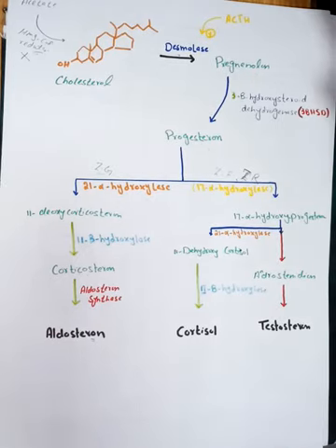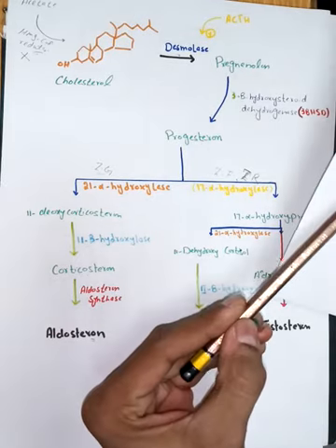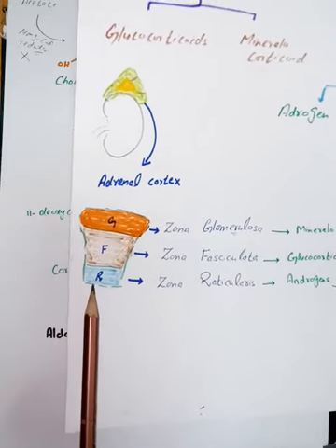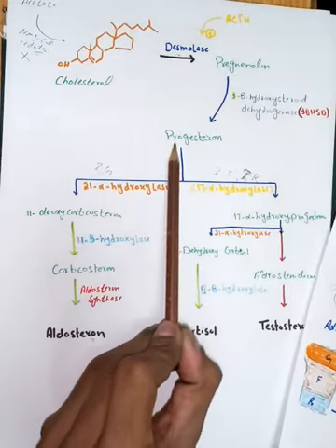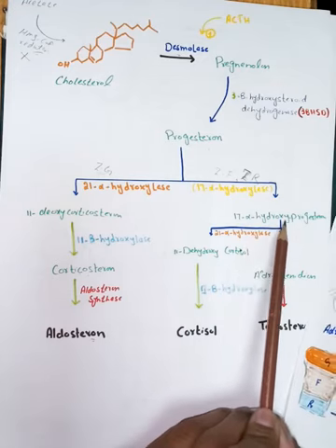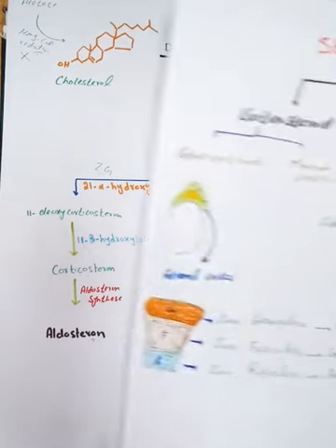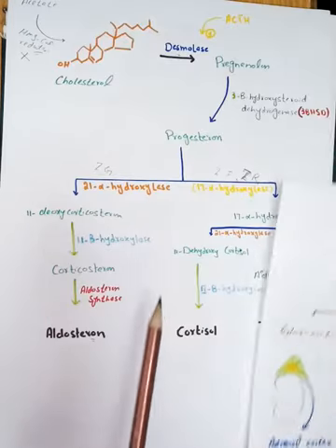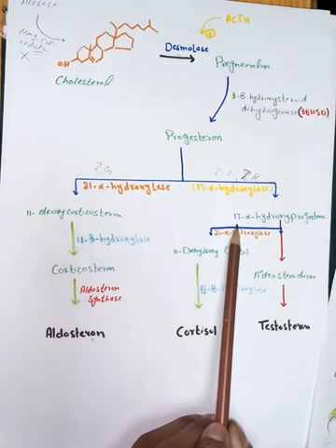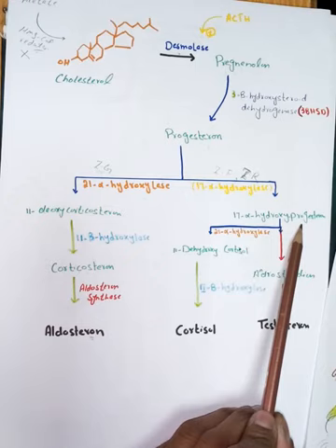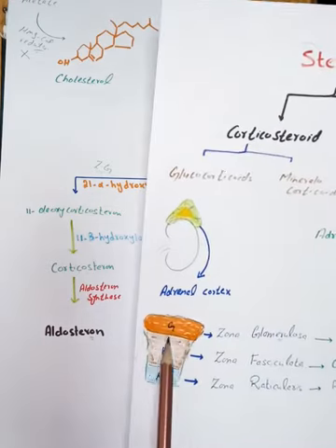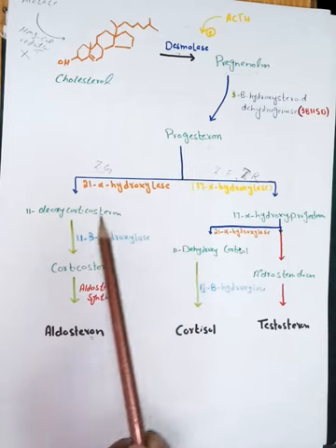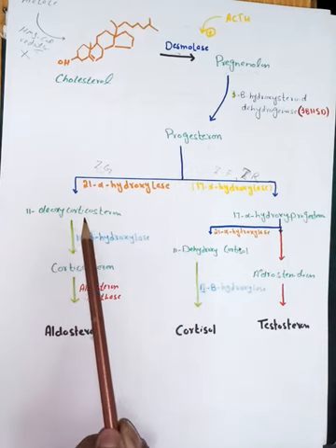So it means in both the zona fasciculata and the zona reticularis, this progesterone will be converted into 17 alpha hydroxyprogesterone, while inside the zona glomerulosa, the progesterone will be converted into deoxycorticosterone.